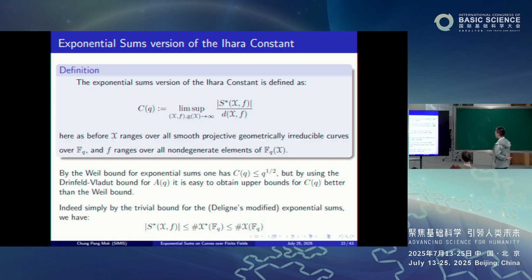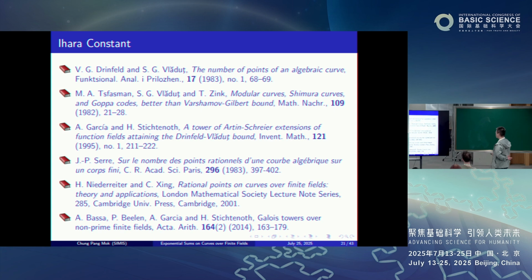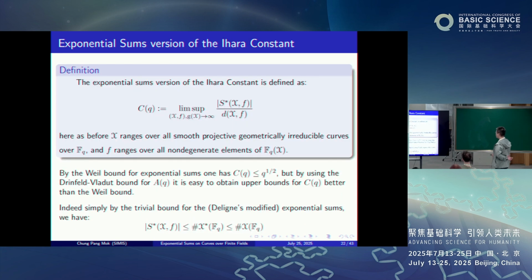All right. Okay. So this is the original Ihara constant. In our work we define the exponential sum version of the Ihara constant as follows. So again, q is any prime power. C of q is defined to be the lim sup of these pairs (x, f), where, as before, x ranges over smooth projective geometrically irreducible curves over F_q, and f ranges over non-degenerate elements in the function field of x over F_q.